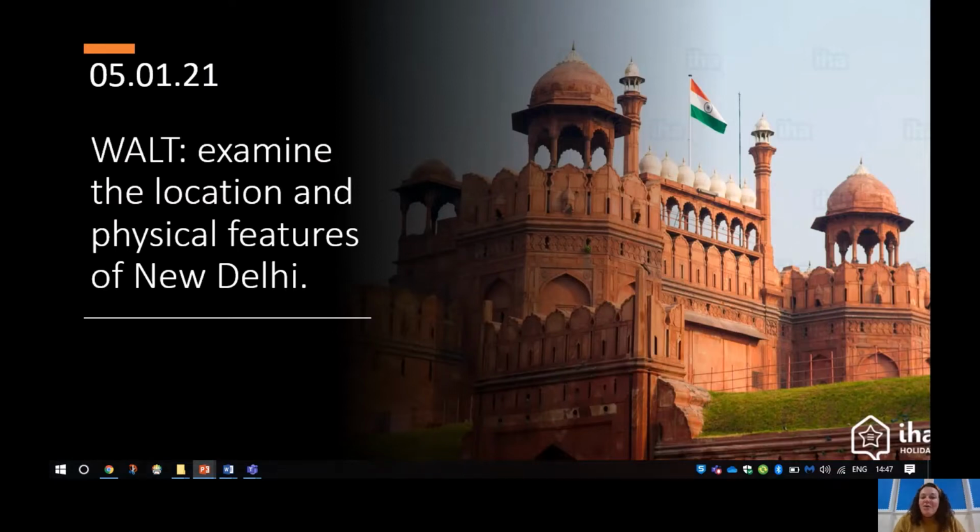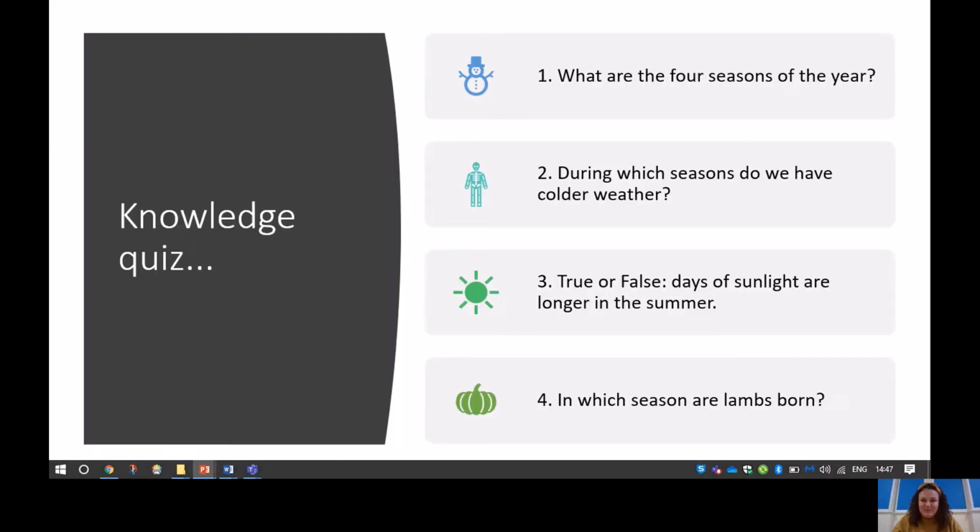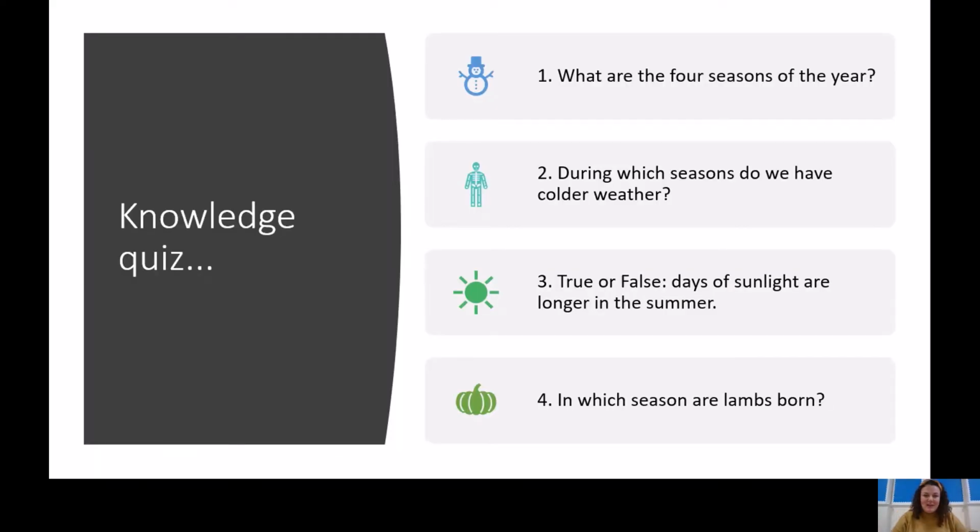So today, what are we going to do? Well, we're going to be examining the location and the physical features of New Delhi. But first, let's have a look at our knowledge quiz. So I want you to have a think. I'll read through each of the questions, and then you may like to pause this video to see if you've got the correct answers.